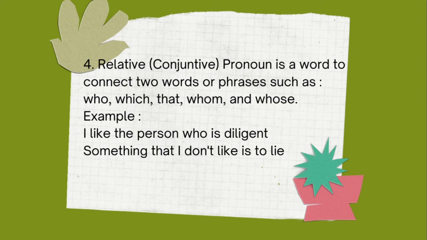And the fourth is relative or conjunctive pronoun. A conjunctive pronoun is a word to connect two words or clauses, such as who, which, that, whom, and whose. The example: "I like the person who is diligent," and "Something that I don't like is to lie."